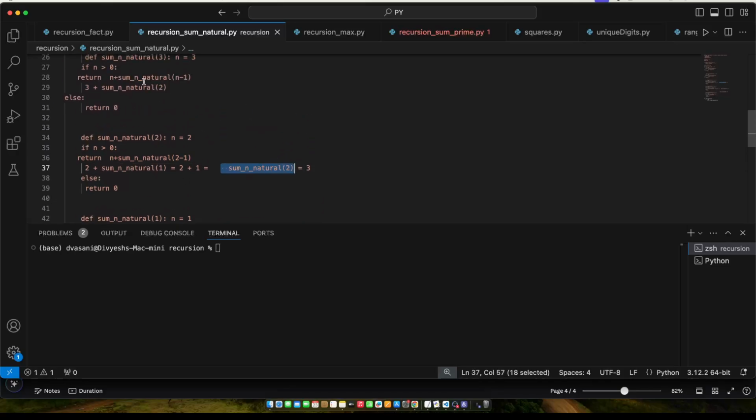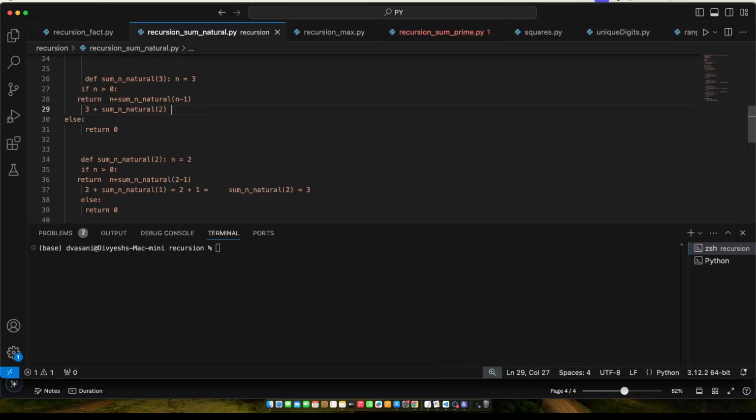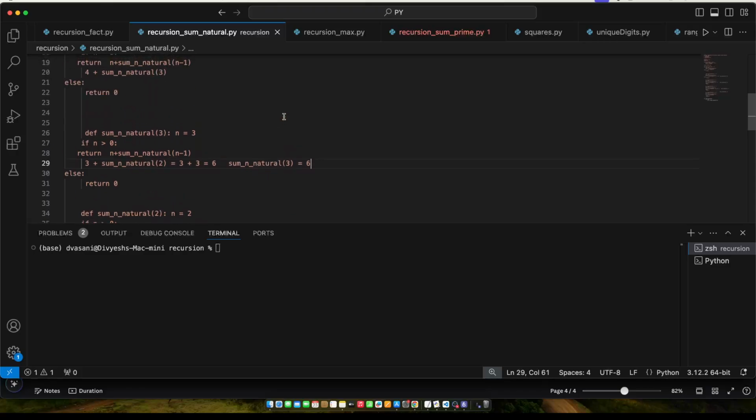Now, where was this function called? It was called over here. You see, sumNatural 2 is equal to 3, so you simply replace this with 3. You're already adding 3, so 3 plus 3 is 6, which means the output of this function is nothing but 6.